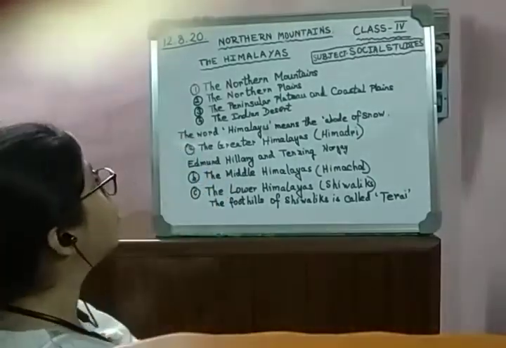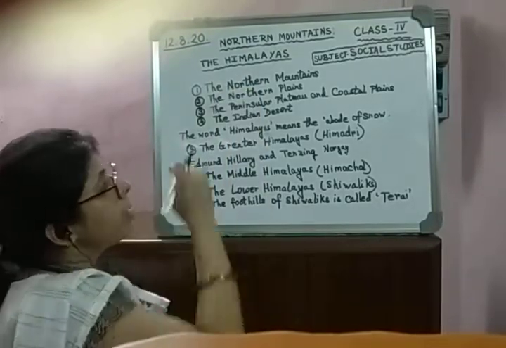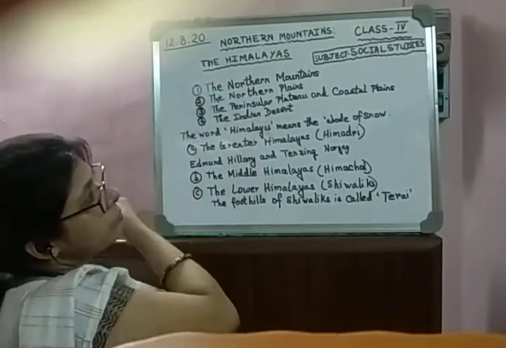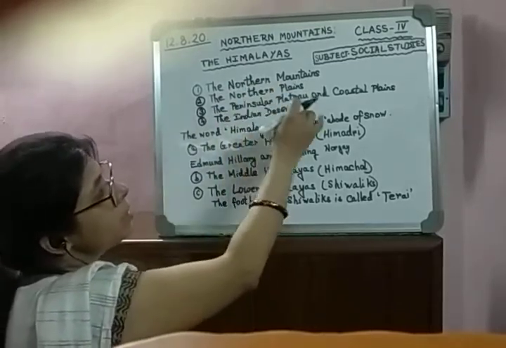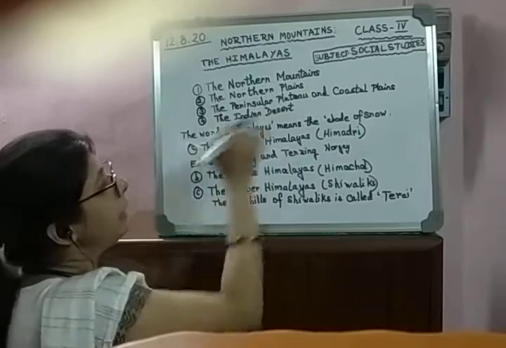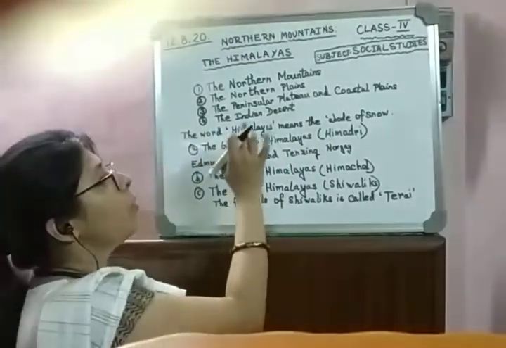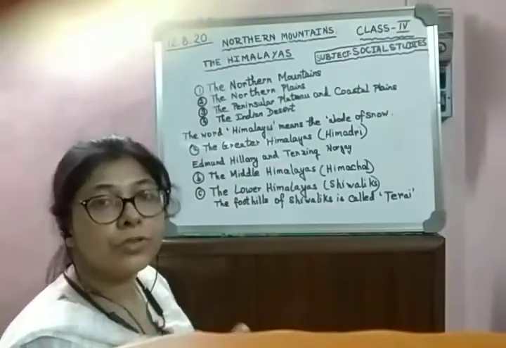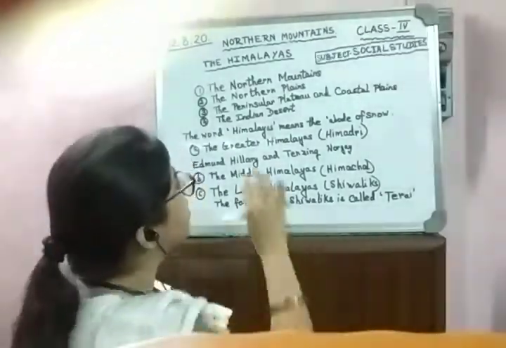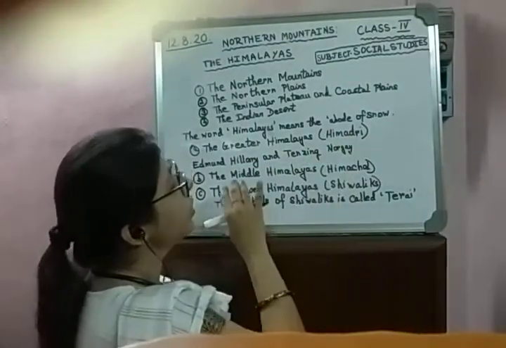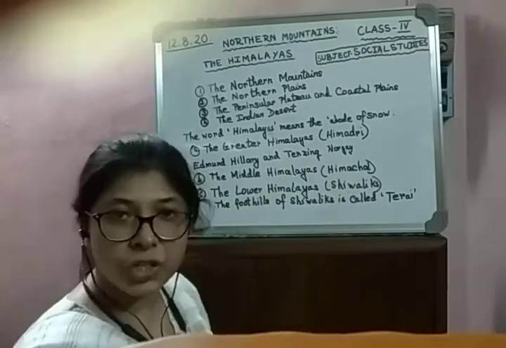So now we know about the Himalayas, the divisions of India like the northern mountains, the northern plains, the peninsular plateau and coastal plains, and the Indian desert. We have also learnt about the word Himalaya, and that the Himalayas is divided into three parallel ranges: the Greater Himalayas or the Himadri, the Middle Himalayas or the Himachal and the Lower Himalayas or the Shivaliks.